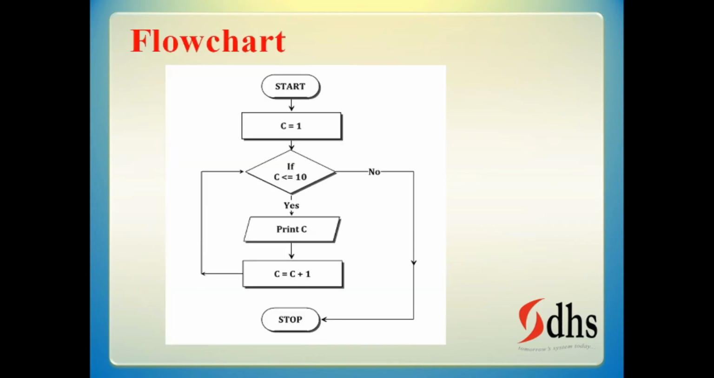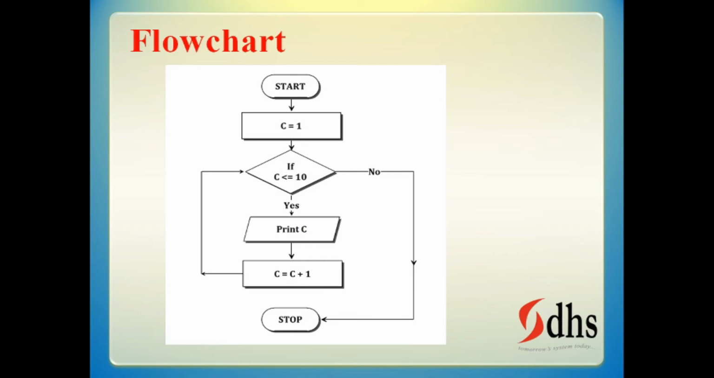Flowcharts are very, very important. You can take one paper and pen and draw this flowchart by yourself, so that you will understand very clearly. Now start. C equal to 1, I am initializing. If C is less than or equal to 10, yes, it is printing C. Again it will increment, C equal to C plus 1. Again it will come, it will print up to 10 numbers. Then it will become 11. It will go to the stop.